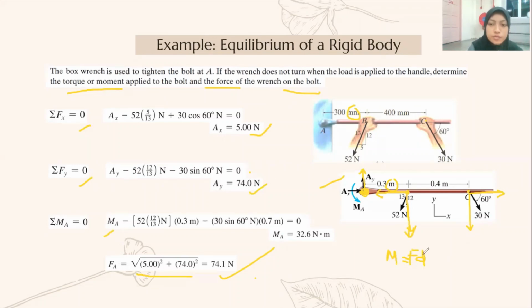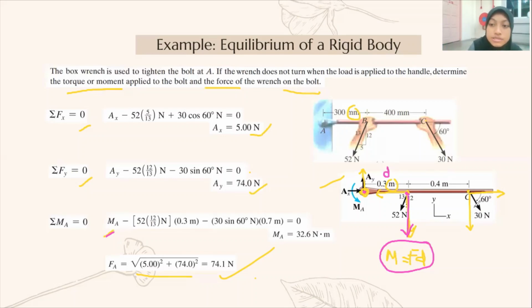So for moment, we use this formula, M equals Fd. Moment at point A is MA, which is counterclockwise, so it is positive. The force at point B that is perpendicular to point A is downward here, so negative 52 times 12 over 13 times D here, which is 0.3 meter.